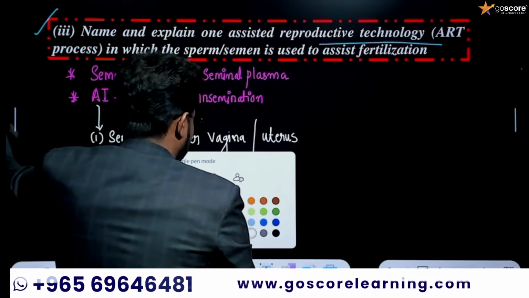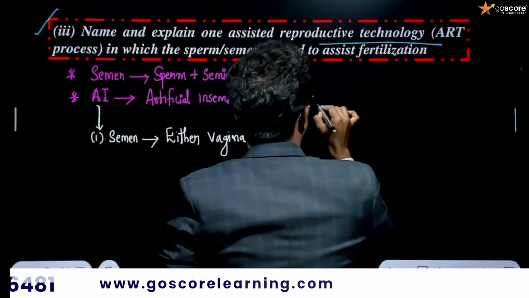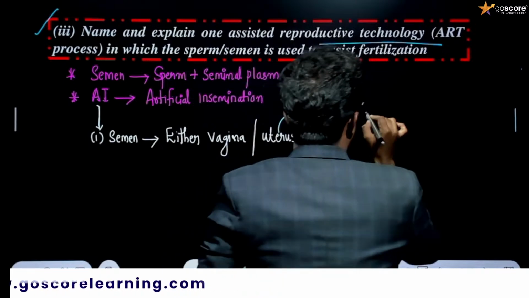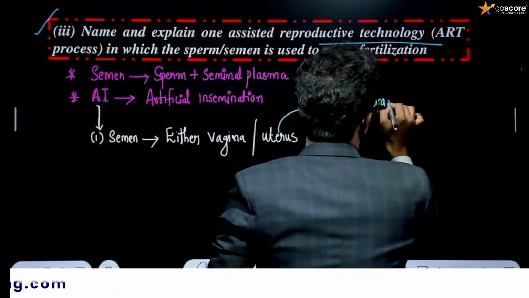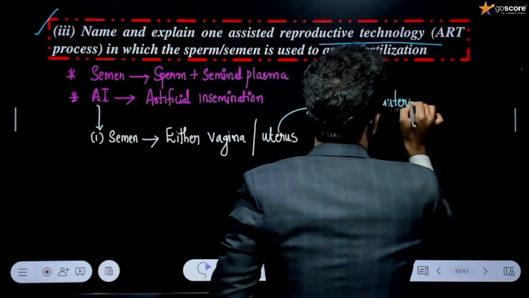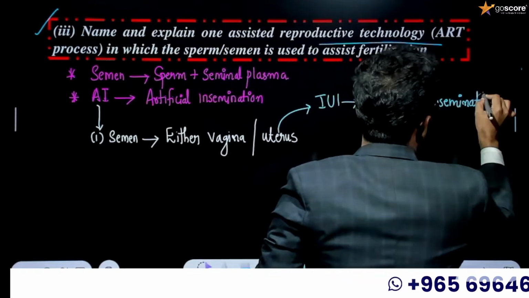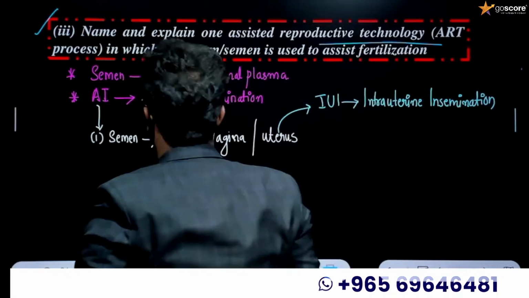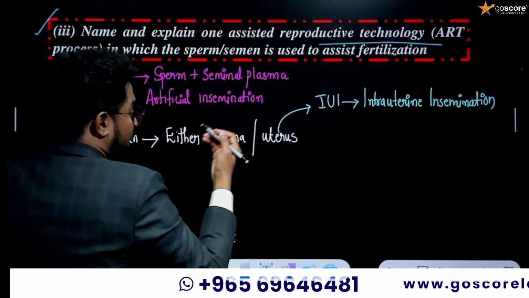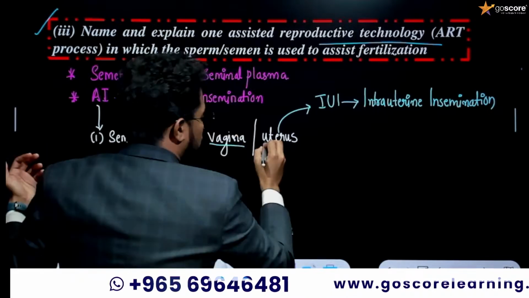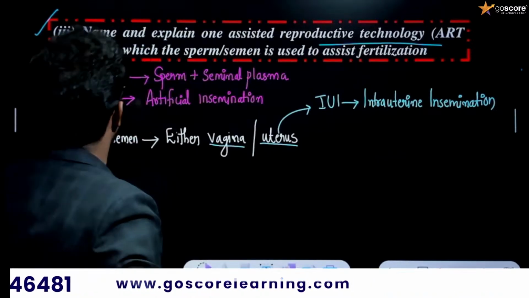And the collected semen, if we are introducing into the uterus, is exactly known as IUI. So what is the full form of IUI? My dear students, please tell me, it's known as intrauterine insemination. Do you have any doubt? And in this AI technique, we can introduce the semen collected from the male partner either into the vagina or into the uterus itself. If you are introducing it into the uterus directly, that is exactly called intrauterine insemination.